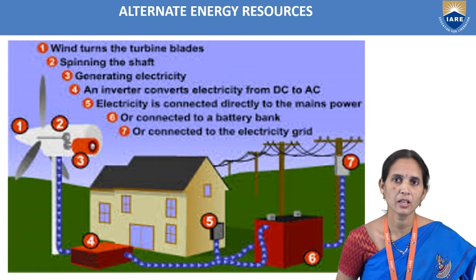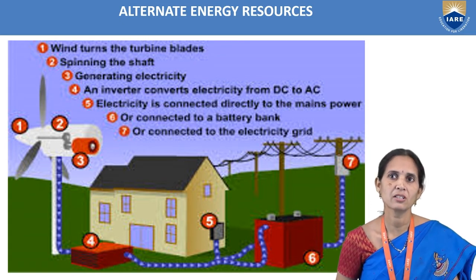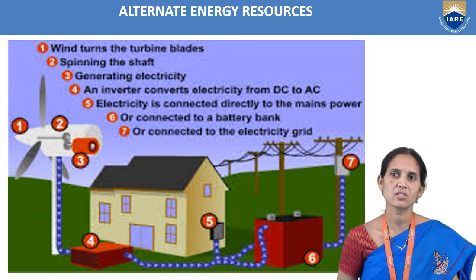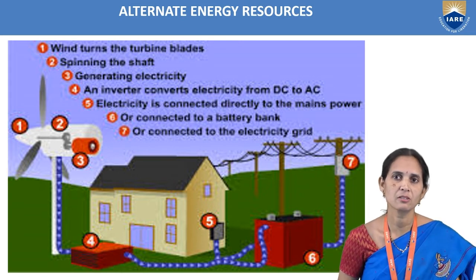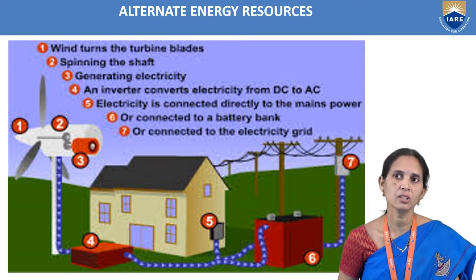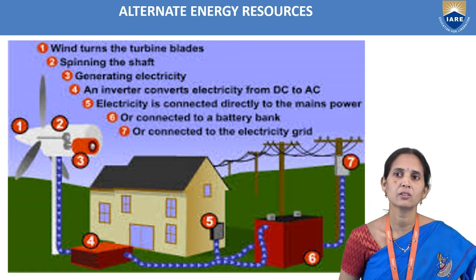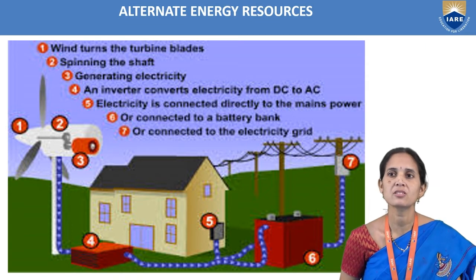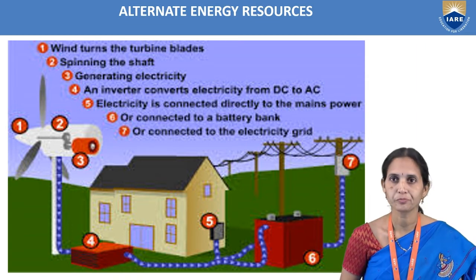So wind turns the turbine blades, the shaft spins, and electricity is generated by the generator, and an inverter converts the electricity from DC to AC, direct current to alternating current. The electricity is connected directly to the main power, or to a battery bank, or to the electricity grid. In the diagram we can observe how wind energy is converted into electrical energy.